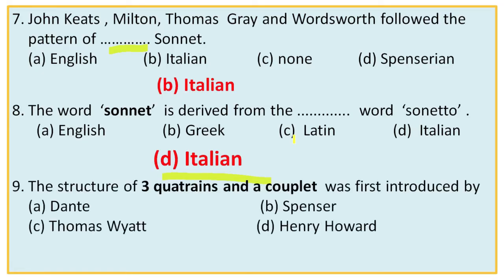Next, question number 9. The structure of 3 quatrains and a couplet was first introduced by. The options are Dante, Spenser, Thomas Wyatt, Henry Howard. In fact, 3 quatrains and a couplet, this is the structure of Shakespearean sonnet. But Shakespeare is not the originator of this form or structure. It was first originated by, obviously, Henry Howard or Earl of Surrey. So the right option is D, Henry Howard.